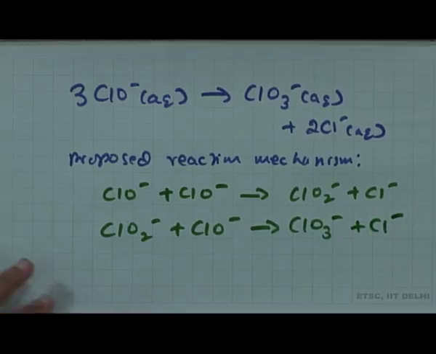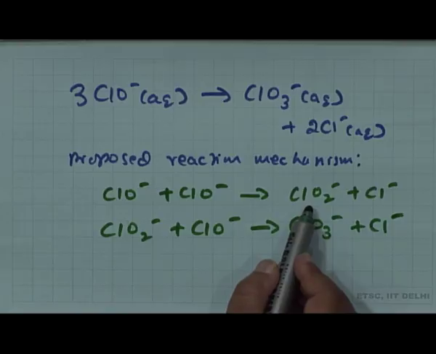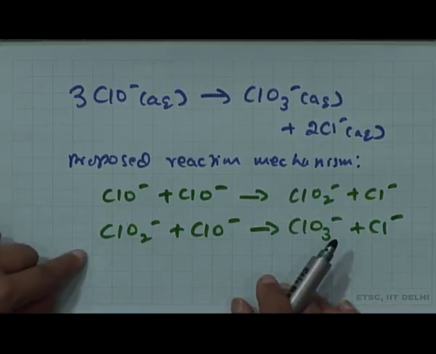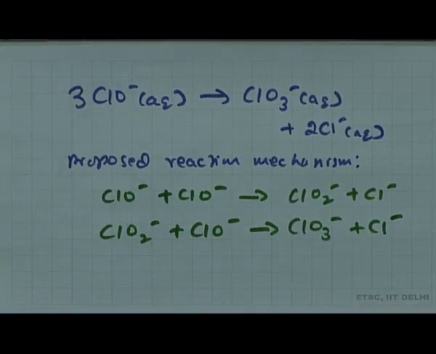Okay. Again you cross check, ClO2 minus is the intermediate. So, if you add these 2 reactions, you should be getting back the balanced chemical equation, right.